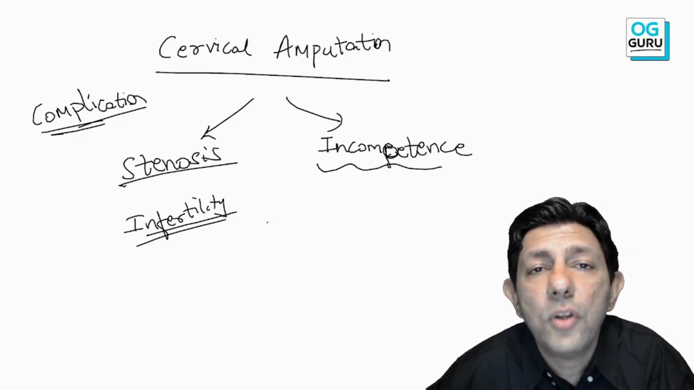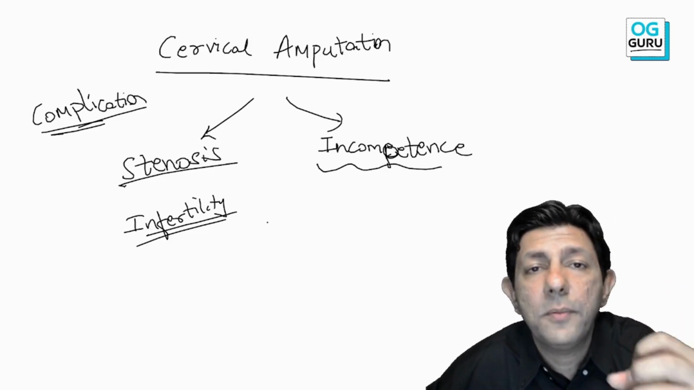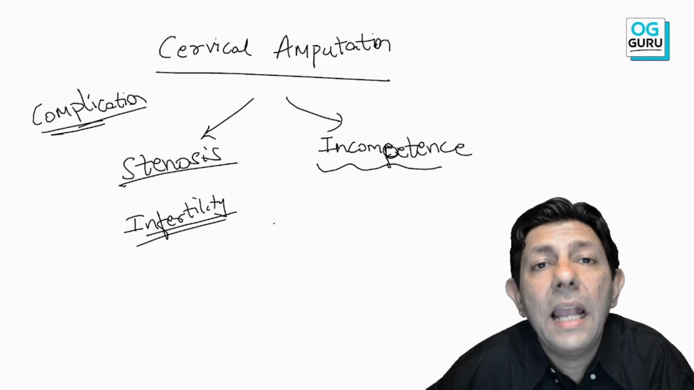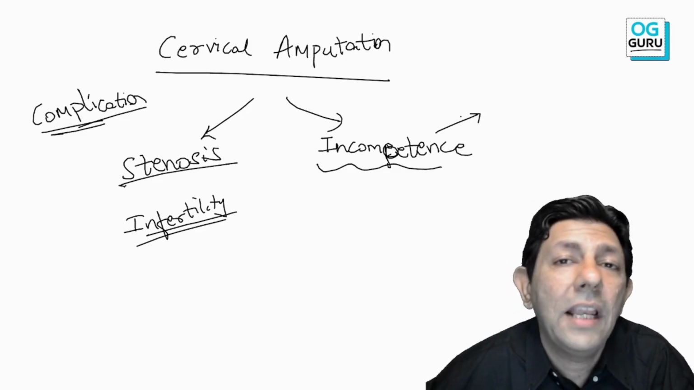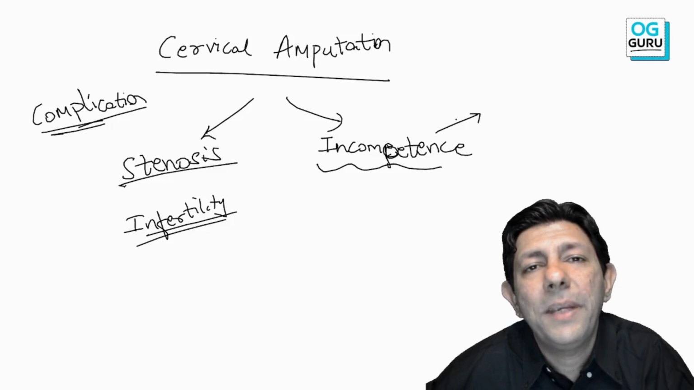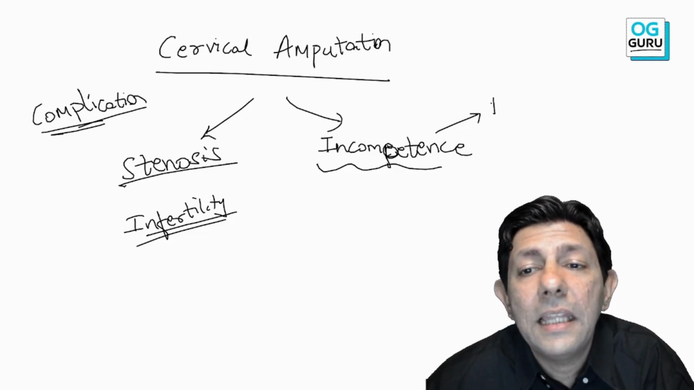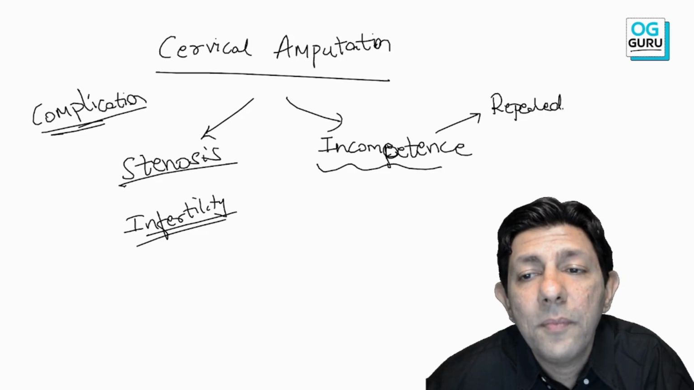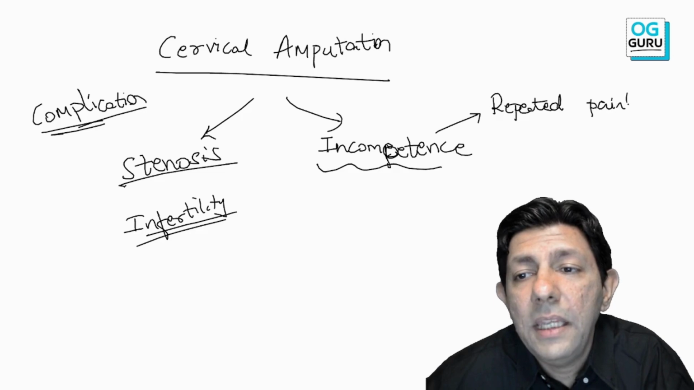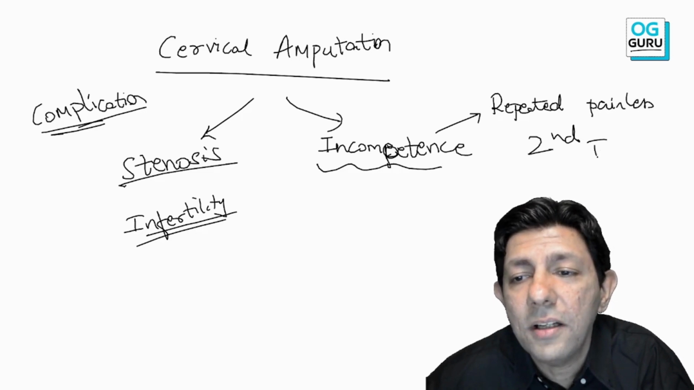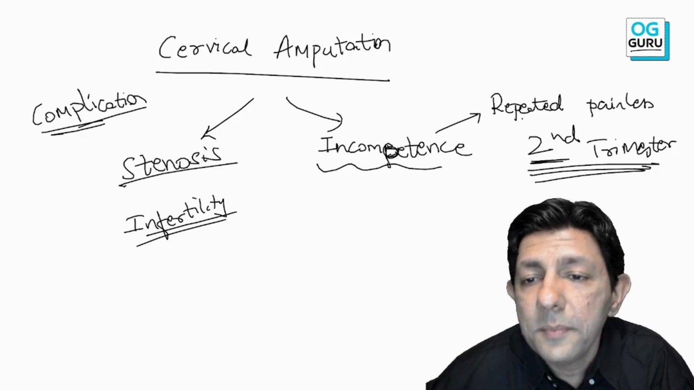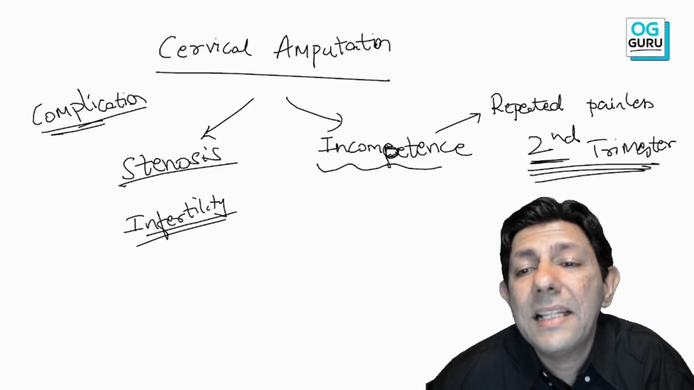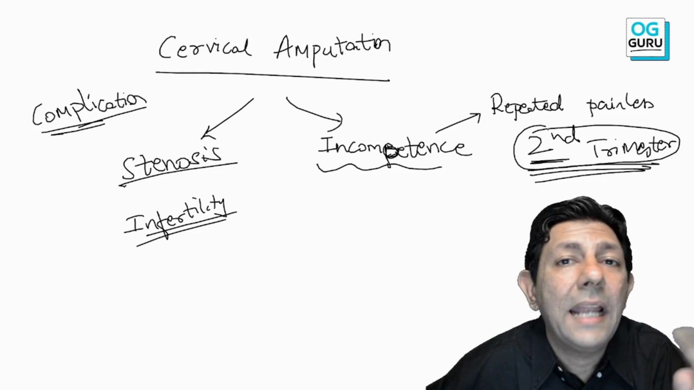So either the cervix becomes too tight, cervical stenosis, or the cervix becomes too loose, cervical incompetence. And if there is cervical incompetence, my dear students, the patient will have what? Yes, sir. When the patient has cervical incompetence, there could be repeated painless abortions in the second trimester. And that is the important point. Patients of cervical incompetence will land up with repeated painless second trimester abortions and never in the first trimester.